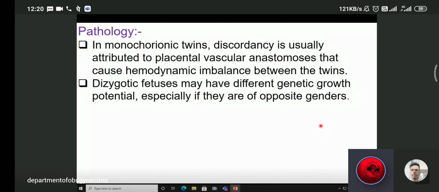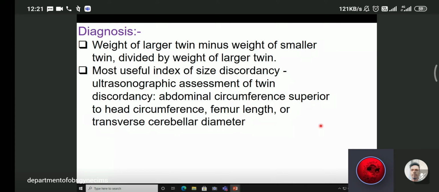How to diagnose? The weight of the larger twin minus the weight of the smaller twin, divided by the weight of the larger twin, is the most useful index of size discordancy. In ultrasonographic assessment of twin discordancy, abdominal circumference is superior to head circumference. Femur length or transverse cerebral diameter should also be measured and compared between the two twins.